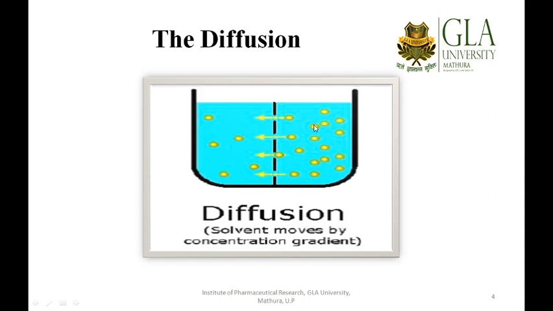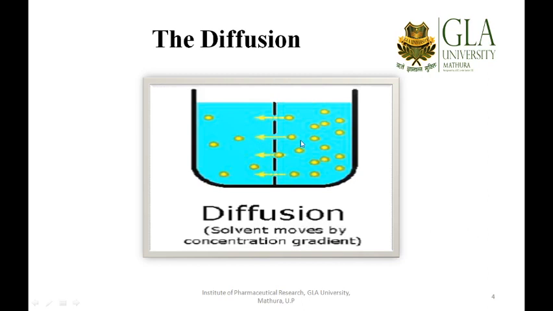The yellow dots are basically the drug, and initially chamber B will have zero concentration of these drug molecules. So as time passes, these drug molecules will diffuse from chamber A to chamber B, and this process will continue until both compartments reach an equal concentration of the drug.